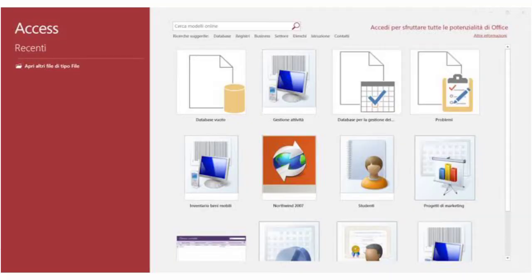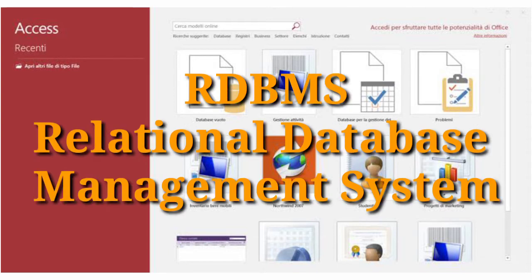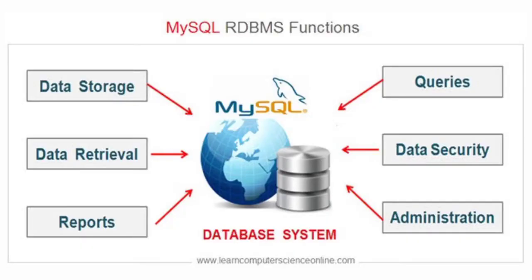You have already learned about MS Access databases. There you learned what a database is, how to create a database in design view, what the uses of a primary key are, how to enter data, and how to make simple queries. And there you also learned the concept of RDBMS, Relational Database Management System. MySQL is an RDBMS application or software. Here we can create relational databases.